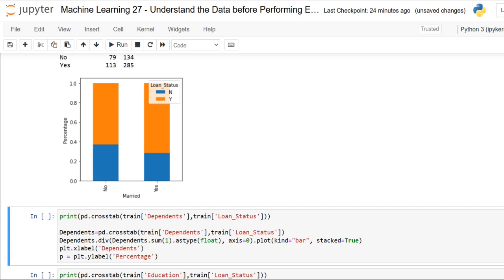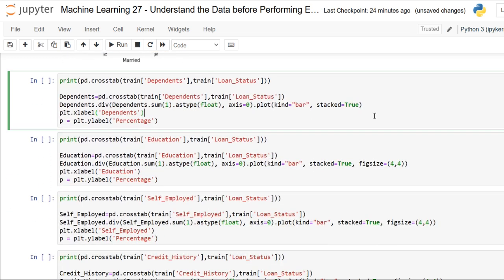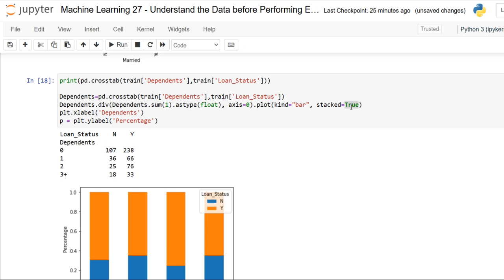Okay, now let me just move on towards dependents. Dear friends, I didn't change any particular functionality, just one attribute is dependents, second one is loan status, and to make it readable and easy to understand, here I just specified the variable as dependents, and with that we are plotting the bar plot with the stacked true functionality. That is what we have specified. Nothing much more difference with each and every visualization.